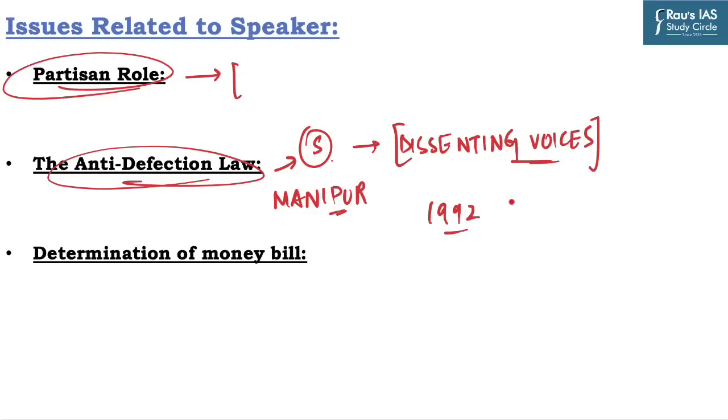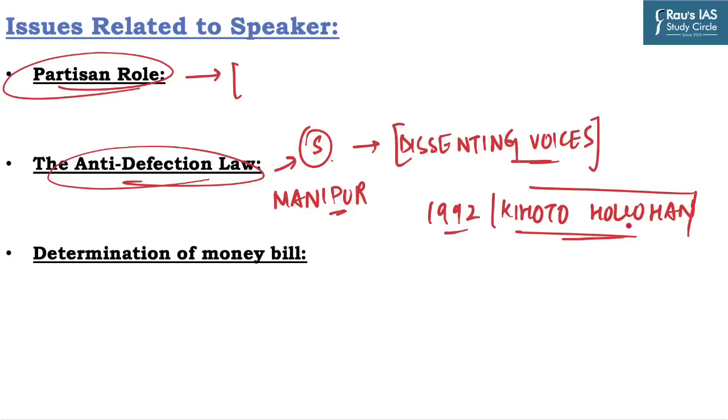So yes, there is a remedy which is available to the members if they find that justice has not been done and they are not treated fairly in the Indian Parliament or State Assembly. Try to remember this case, Kihoto Hollohan, as it is an important case which ensures the sanctity of Indian Parliament and democratic process in India.